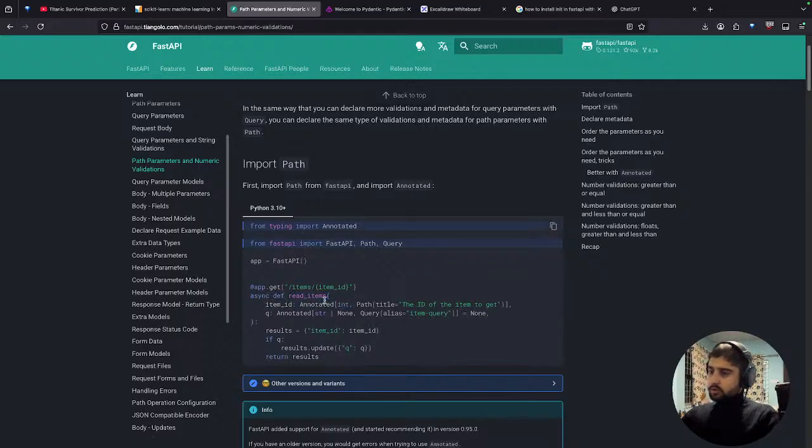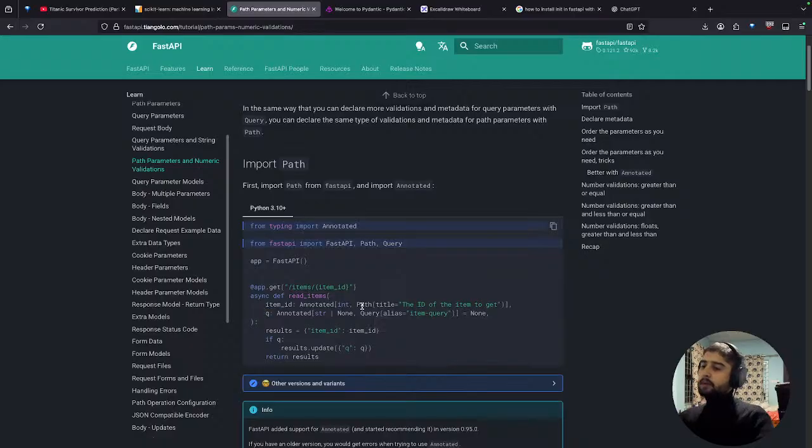Okay, async item_id. So this is actually the path item_id. So we are using this and sending it directly to our path, which results in some new output. So we can just use Path, likewise we use Query for normal parameters.